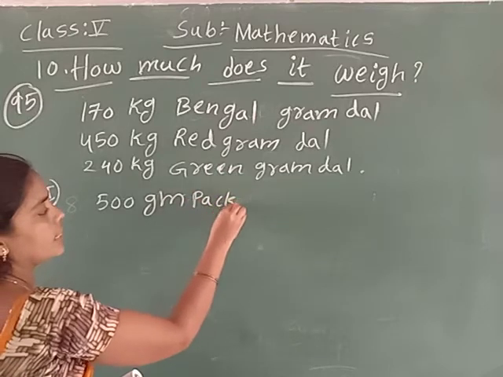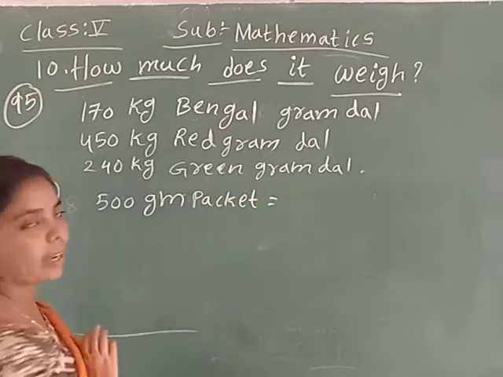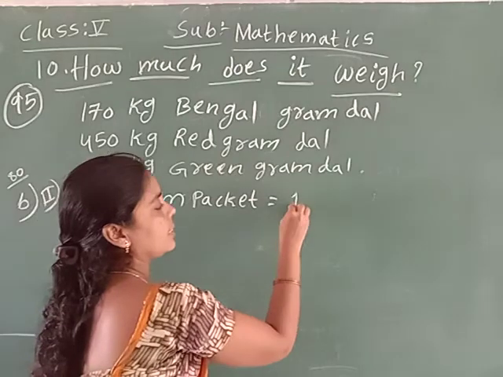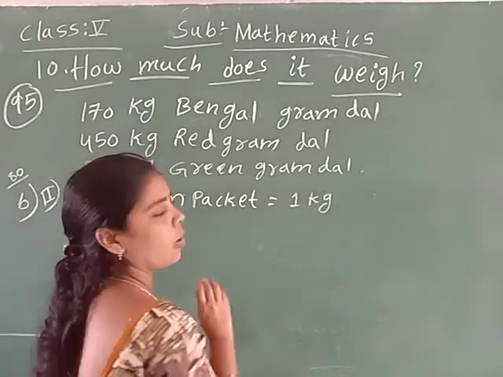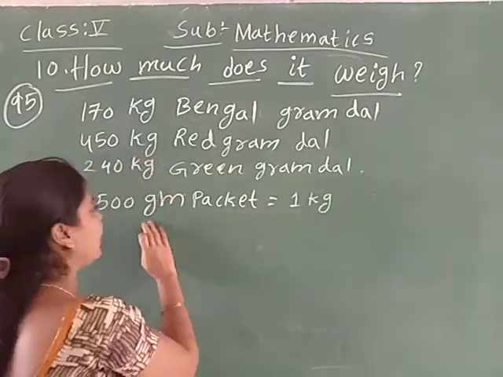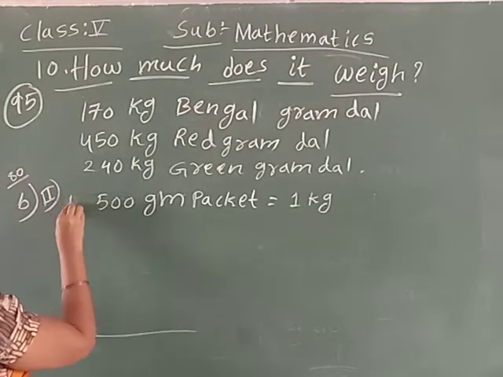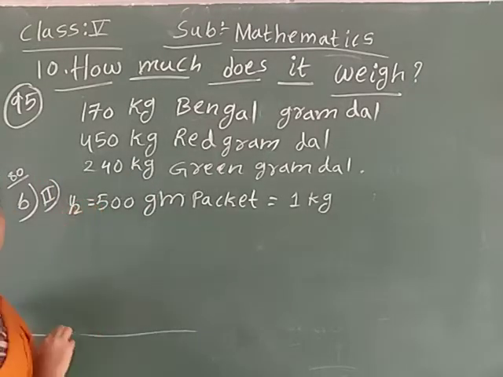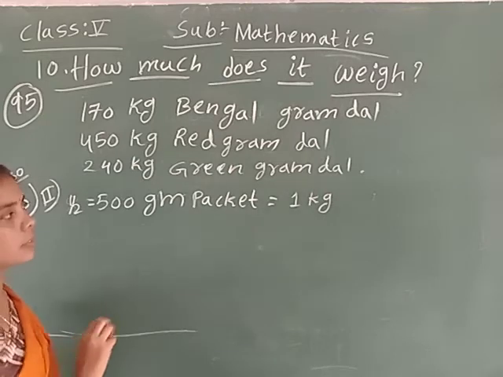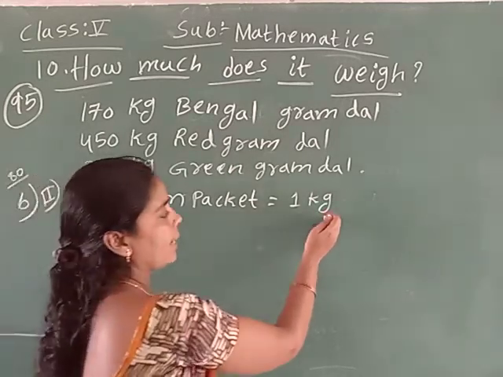For 1 kg, how many 500 gram packets do we want? 500 grams means 1 by 2 only. Yes, 1 by 2.